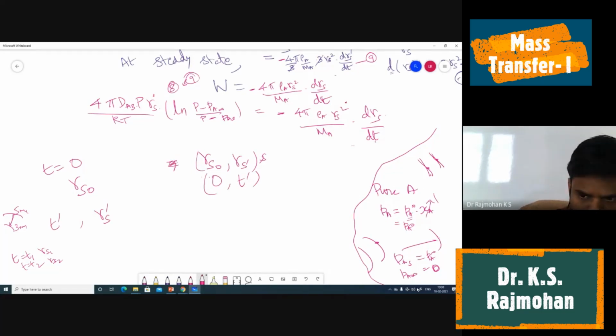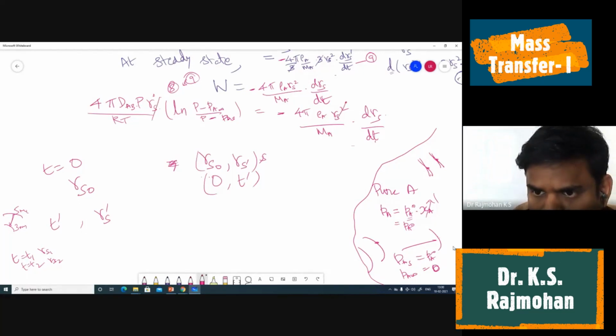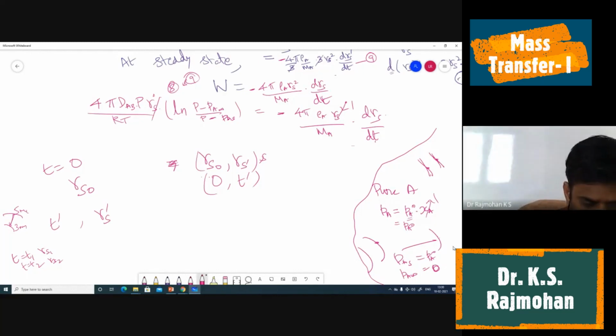Separate and integrate. First simplify this RS term. So RS square will get cancelled. We have only RS dRS on one side. Let me say RS dRS, and the limits are RS naught to RS dash.